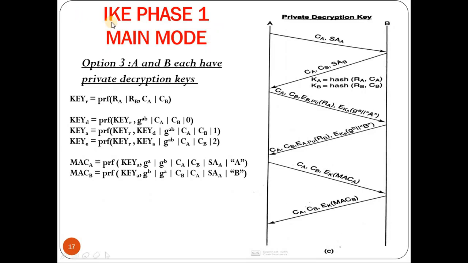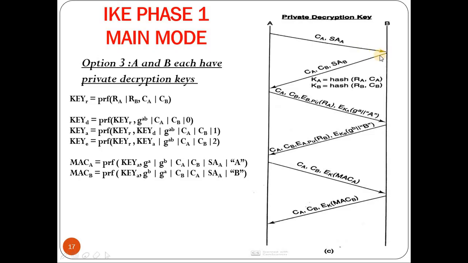Now we'll consider the last option, that is IKE phase 1 main mode, third option, where A and B each have private decryption keys. That is nothing but both user A and B will have their own public key and private key. So let us see how it works. A will initially send the cookie of A, and it also sends SA of A.